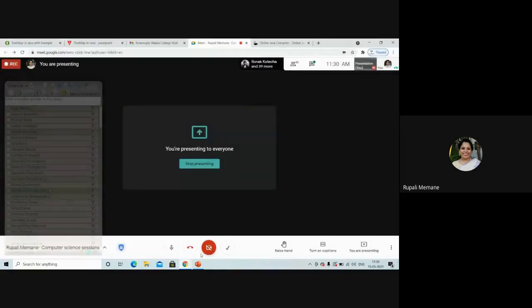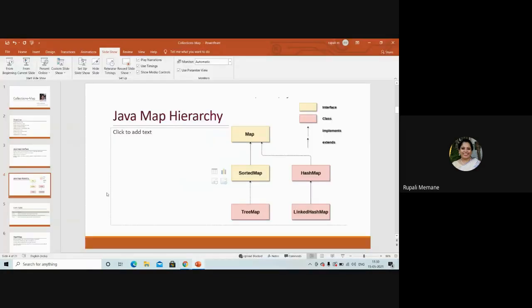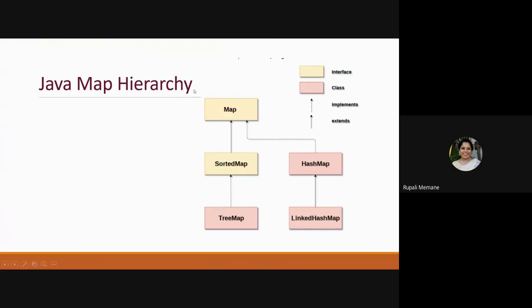Most of the methods are the same. So we are going to do all the collections in today's session. We'll try to cover it because the methods remain the same, only the constructors are going to change. And for each and every collection here, you are going to have the key value pair because they are all going to implement the map interface. So this is the map interface and these are the three different classes which we are trying to do.